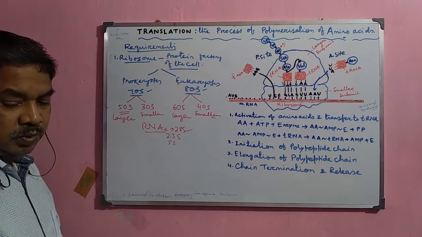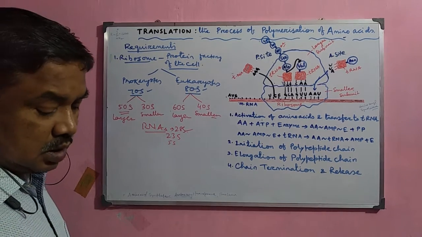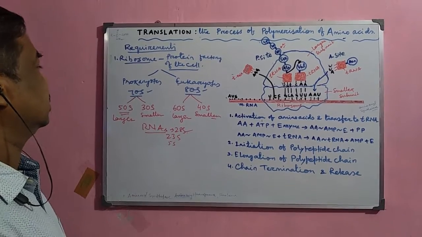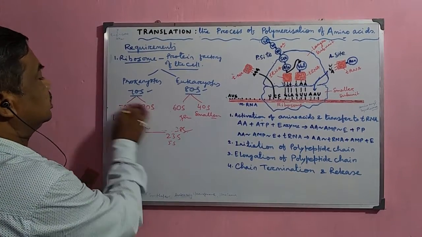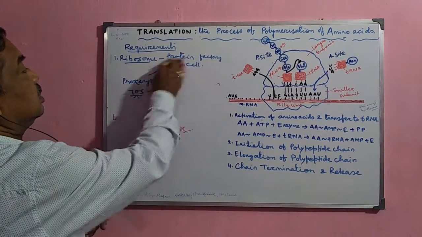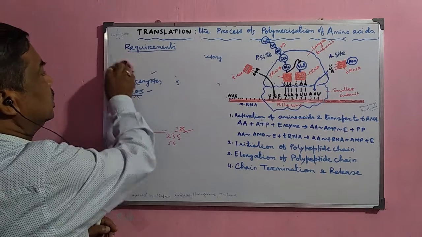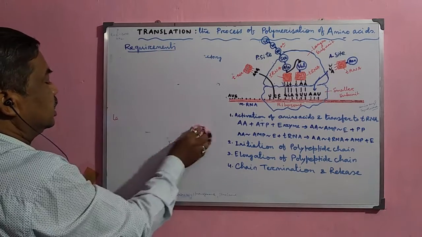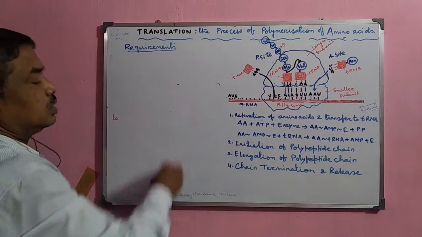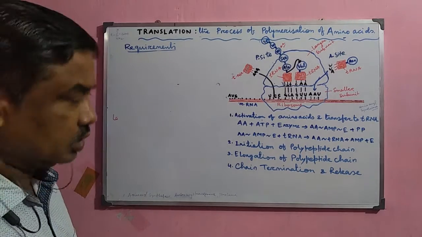Now, the next important thing is the amino acids. The amino acids are normally of different types. It may be acidic amino acid, basic amino acid, and in the genetic code we have already discussed all the amino acids.